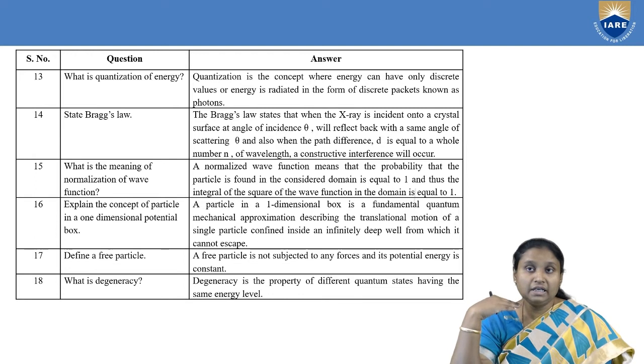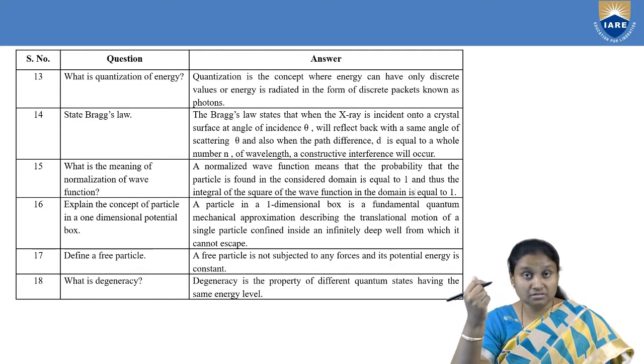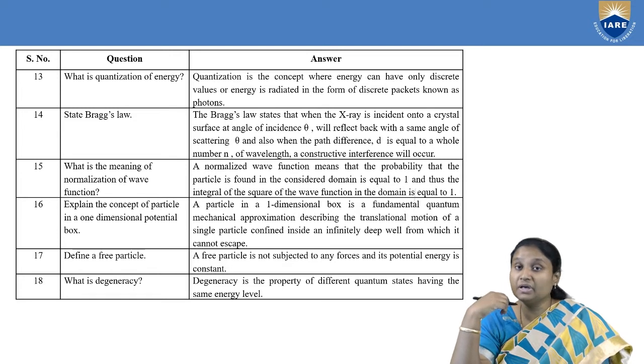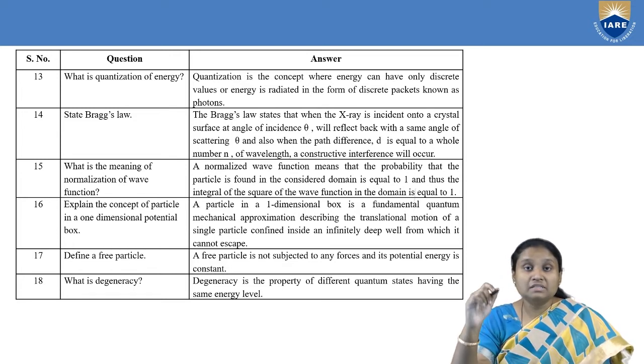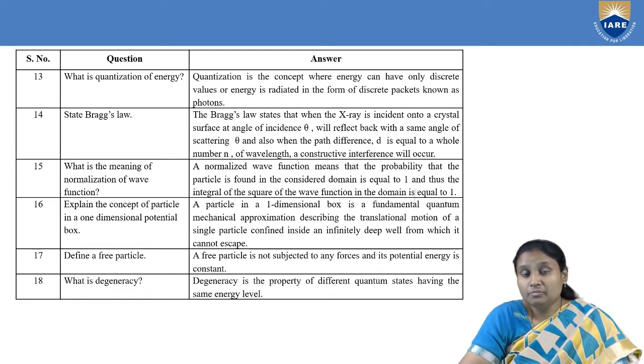Then next, related to waves, we have one very important law called Bragg's law. So what is the statement of Bragg's law? We know that Bragg's law is for diffraction, and of course diffraction is exhibited by a wave, but this particular Bragg's law is used to show the existence of matter waves. As I was talking about the experimental proof for the existence of matter waves, that is nothing but Davisson and Germer's experiment. In that experiment, we have used Bragg's law in order to prove that when we make an electron move, it is behaving as a wave.